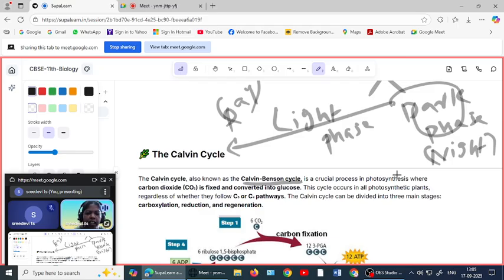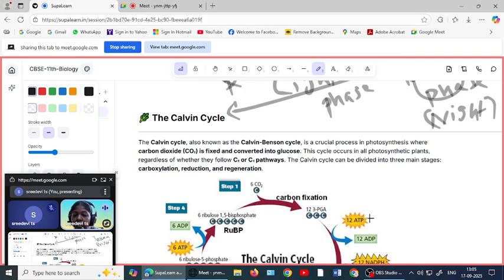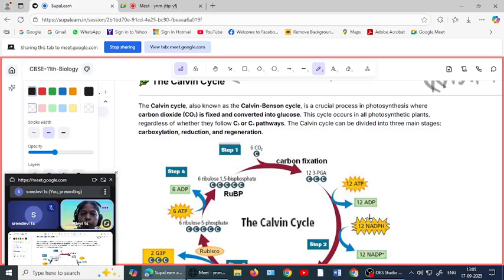Okay, and why we using the term cycle here? This is a pathway. So why not using the term pathway? Here we normally use the term cycle. Why?